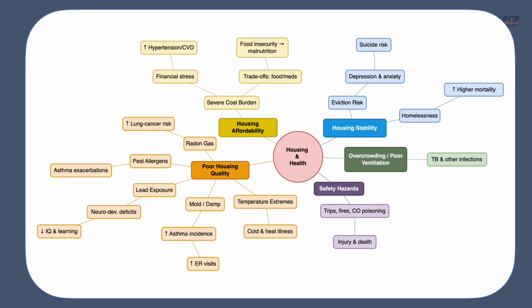Housing affects health outcomes in numerous ways. This complicated mind map shows some of the major pathways. If you want to review this mind map, feel free to pause the video or view it on PCPLens.com. Let's look at 3 of these mechanisms in a little bit more detail.